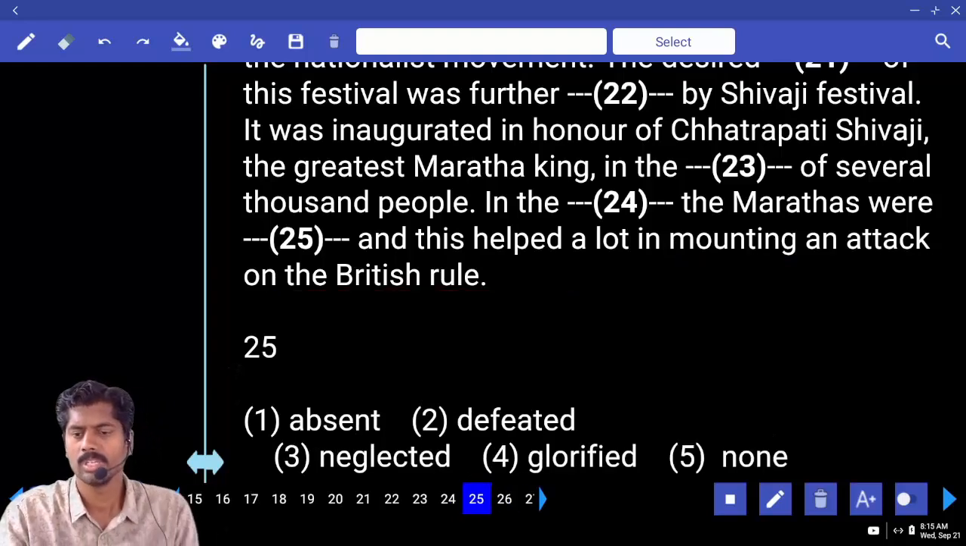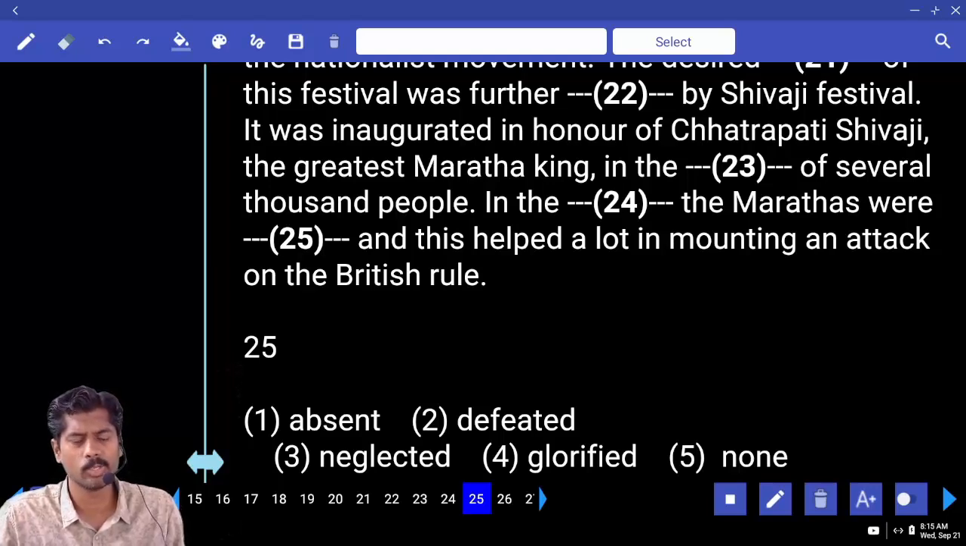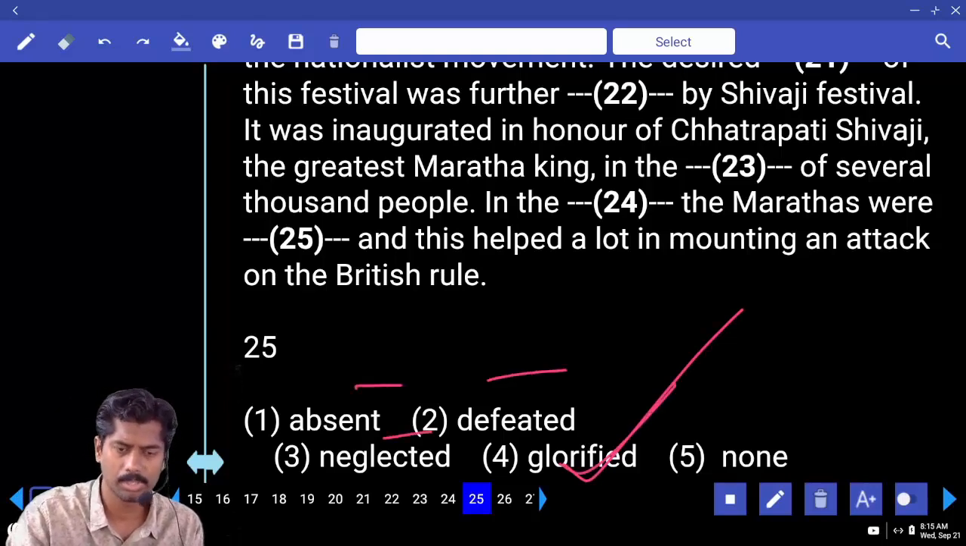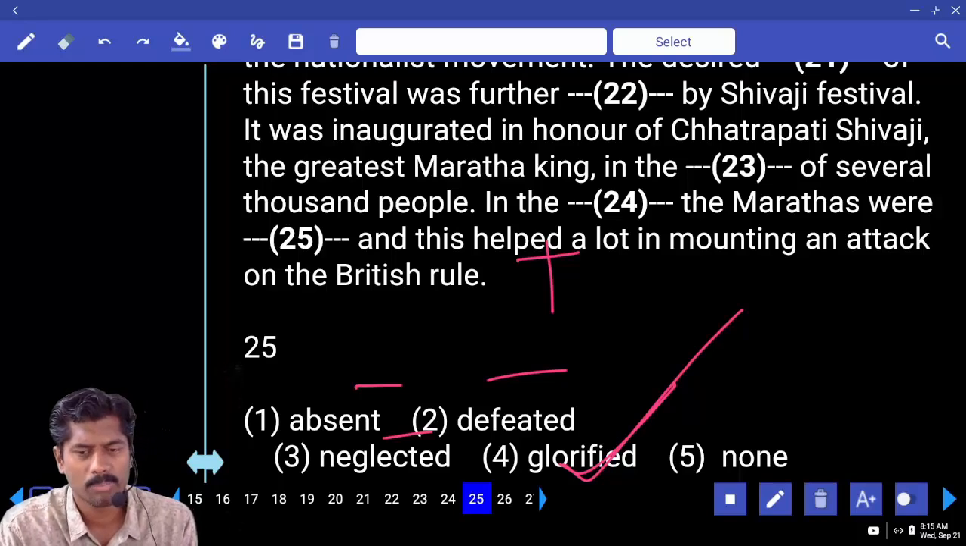In the dash, the Marathas were dash. Absent, and this helped. Defeated, this helped. Neglected, glorified. Glorified, because the others are negative, negative, negative. We want a positive, so glorified. So what should come in the 24th blank?